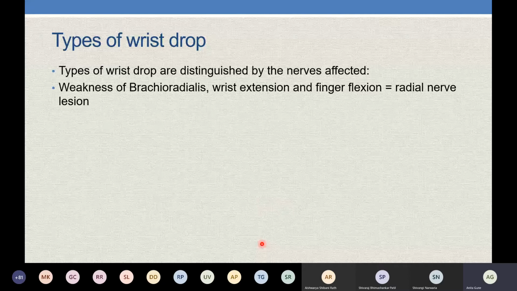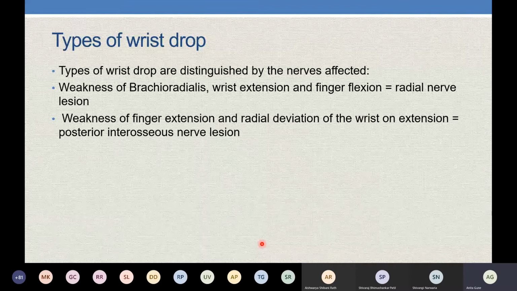Now, if there is weakness of brachioradialis, wrist extension and finger flexion, that is a radial nerve lesion. This is very clear to understand, okay? Now, weakness of finger extension and radial deviation of the wrist on extension, that is a posterior interosseous nerve lesion.